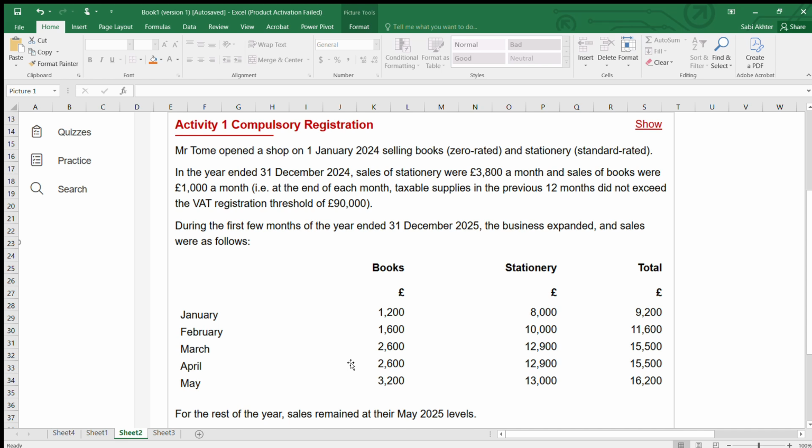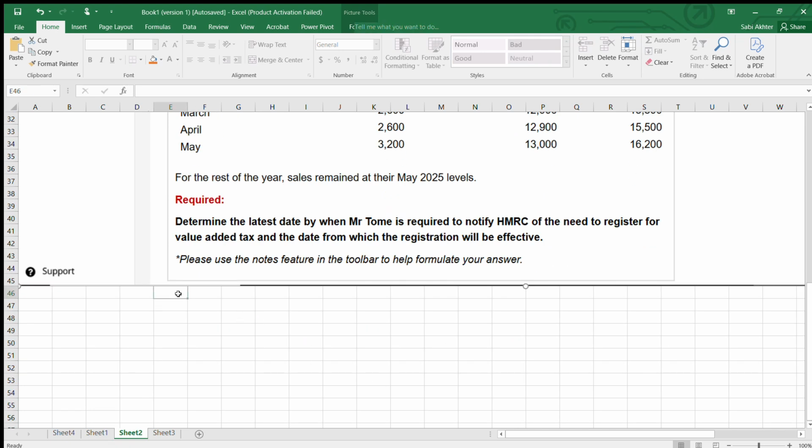So now if you see, stationery was 3,800, books was 1,000, together it's 4,800. If you take 4,800 into 12, it was 57,600. Did not exceed the VAT registration threshold. So now we will see the next year, 2025.